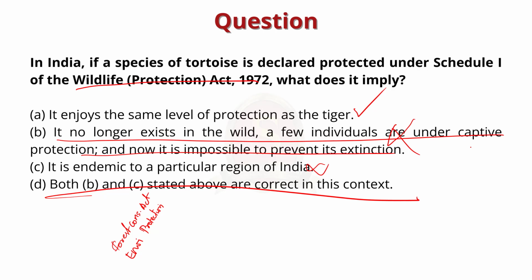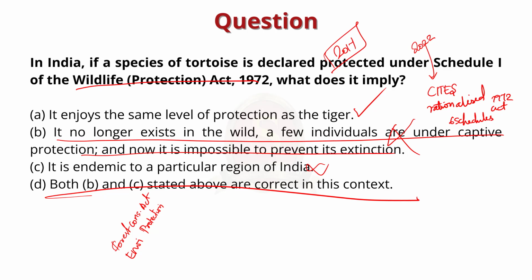Okay, since this is a 2017 previous year question, this has been asked based on the act before the amendment. Very recently only this act was amended to implement the CITES agreement in India. In other words, the 2022 Amendment Act rationalized the schedules of WPA 1972. Earlier, the 1972 Act had 6 schedules, that is 1 for specially protected plants, 4 for specially protected animals and 1 for the vermin species. But after the amendment, the total number of schedules has been reduced from 6 to 4.